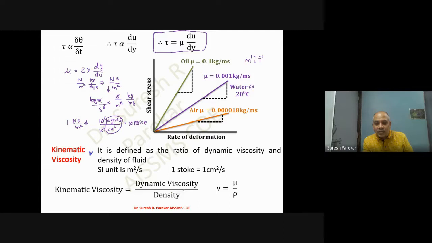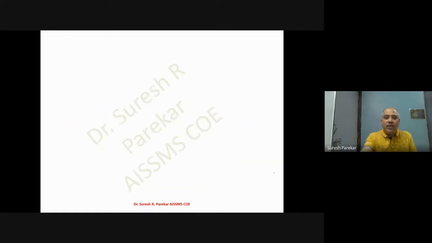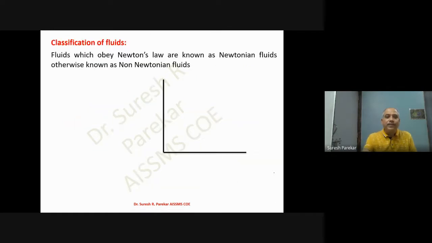Now here also, if we talk about SI unit and CGS unit, then you have meter square per second, and we can convert it to 10 to the power 4 centimeter square per second, and then we have this as 10 to the power 4 stokes. So this conversion plays a very important role, and you have to see it very carefully.